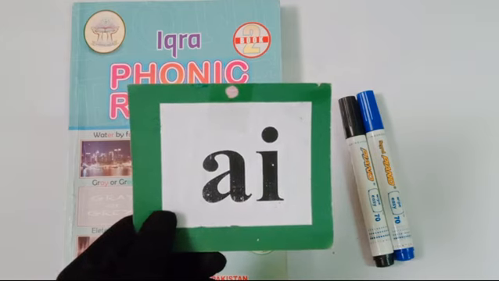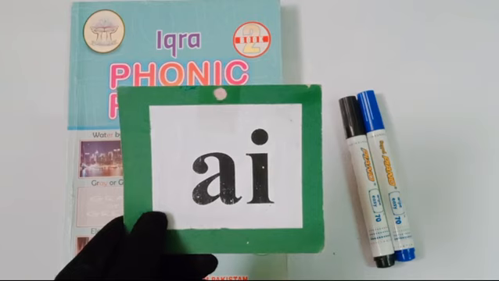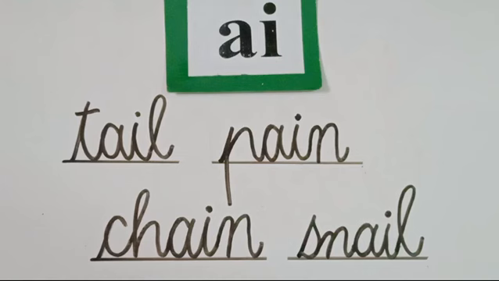Very good. Now let's have a look at some examples of this phonogram, then we will start our lesson from IPR 2. Okay, my dear prep 6 students, these are the words having the A phonogram. Let's start reading first of all and then we will try to guess the sound number. Okay, start reading with me. Tail, tail, pain, pain, chain, chain, snail, snail.